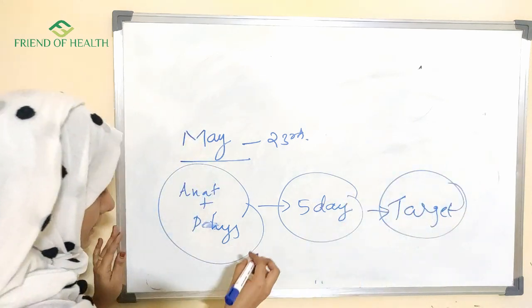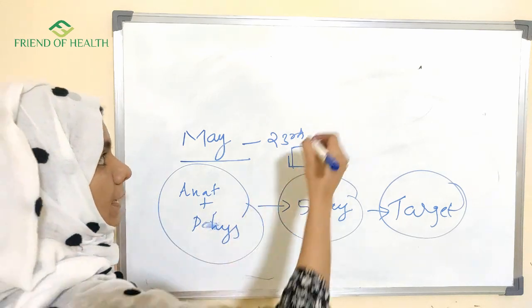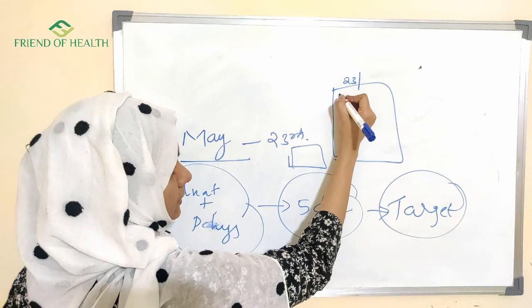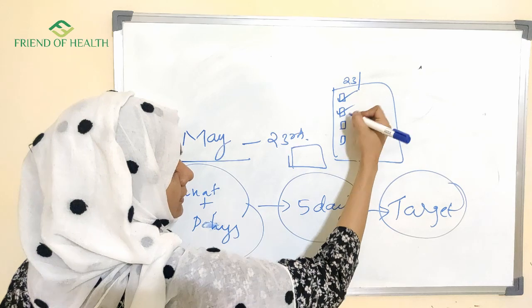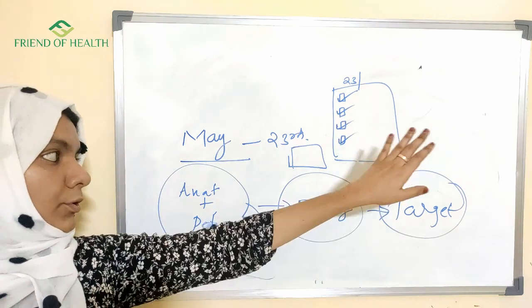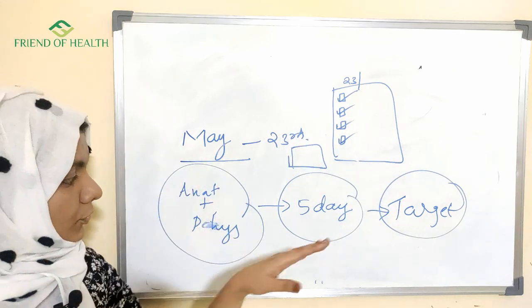Always make a checklist. Just get a small notebook, a 10 rupees notebook. Write down like this: I'll read this, tomorrow is 23rd, I'm going to cover this one, this one. And then just tick the checklist, so at the end of the day you can see how many topics you have done that day. Then go to the next day.